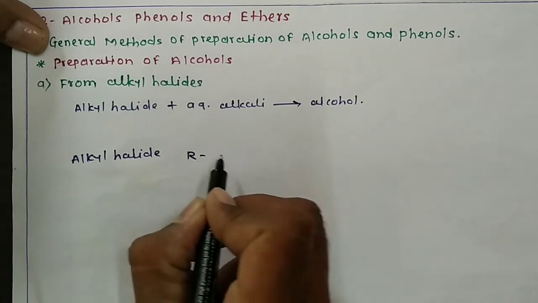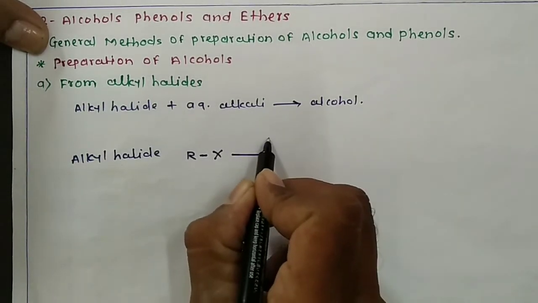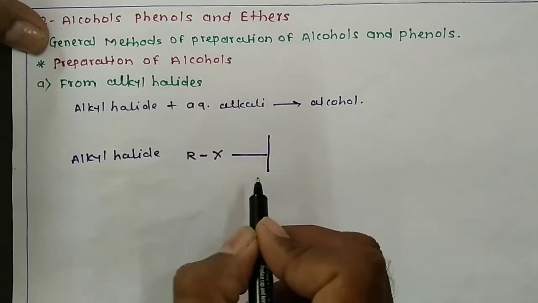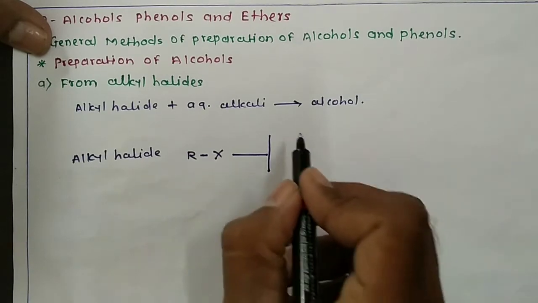Alkyl halides are generally represented as RX, where R is any alkyl group and X is the halogen atom like chlorine, bromine and iodine.